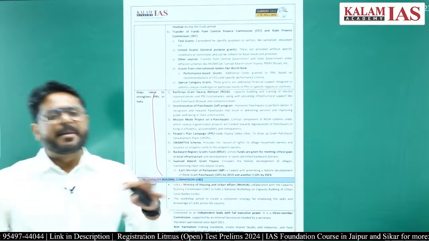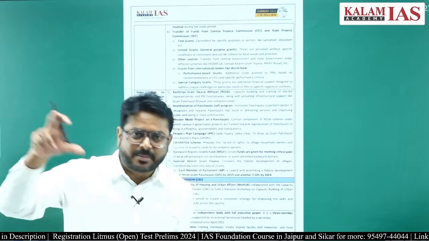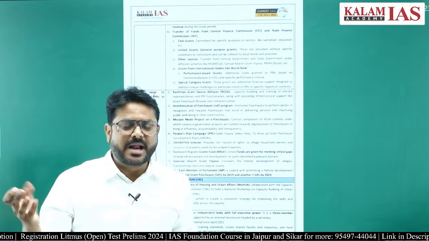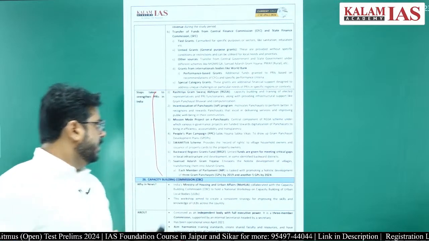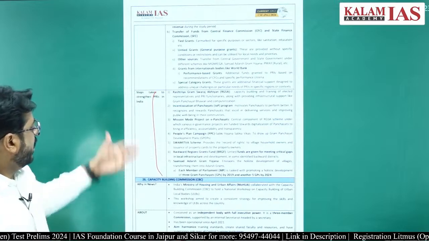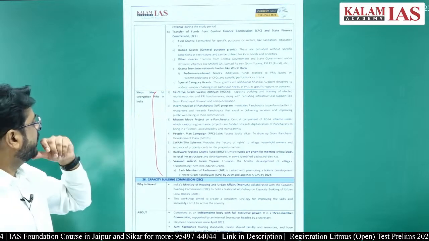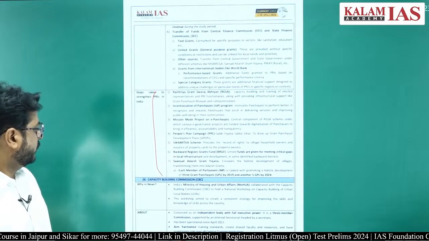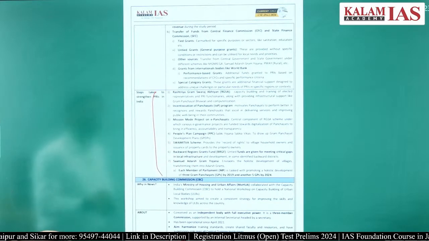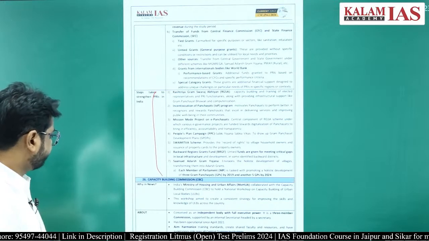Overall mapping will be done of all the village lands and who the owners are, so that records will be kept and given as certificates. Swamitva certificates will be given. Other schemes are old ones, like Rashtriya Gram Swaraj Abhiyan and Sansad Adarsh Gram Yojana. You must be knowing all these, not much to teach here.